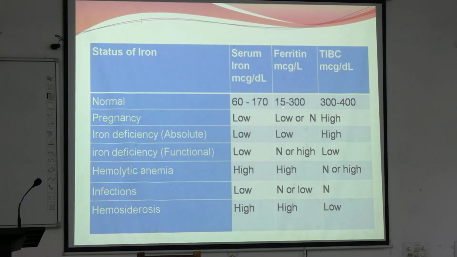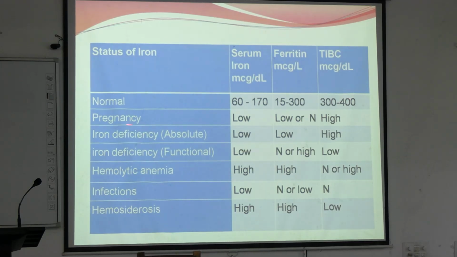Ferritin should be 15 to 300. Why is this a larger range? To accommodate everyone. As females menstruate, their iron store is continuously repleted. And TIBC is 300 to 400 microgram per dl.